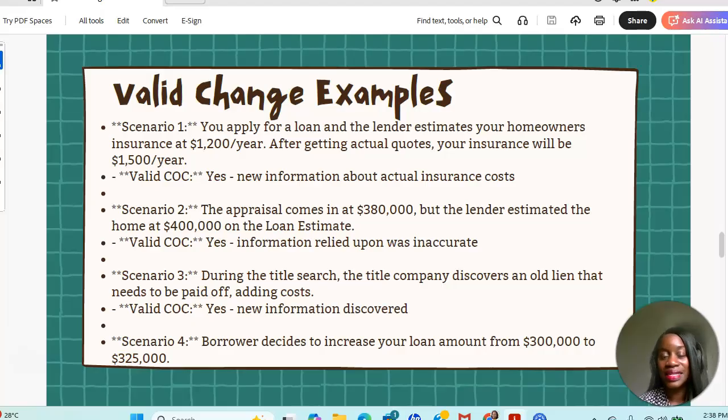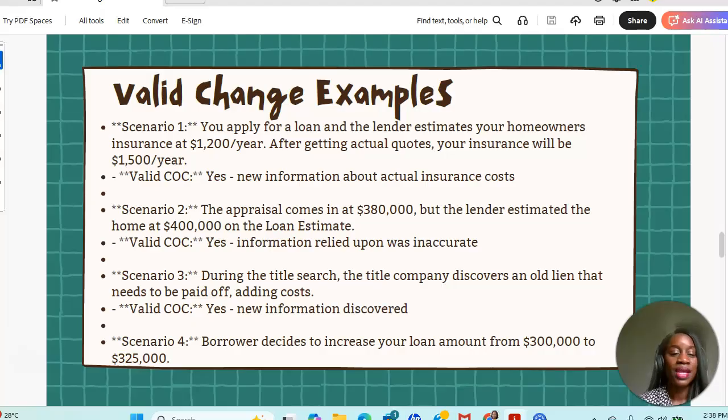Another example is, let's say the appraisal comes in at $380,000, but the lender had estimated the cost of this property was about $400,000. Is that a valid change of circumstance? Yes, it is. Because again, the information that the lender relied on was inaccurate. Okay, so that is a valid change of circumstance.